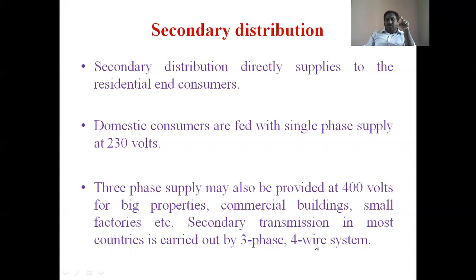Why? Because a single phase supply of 230 volts is required. Single phase means one phase and neutral, and the neutral is compulsorily required. That's why the secondary distribution system is always a three-phase 4Y system. But in the primary distribution system, the feeder conductors exist in three phases only, with no neutral. That is the difference between primary distribution and secondary distribution.